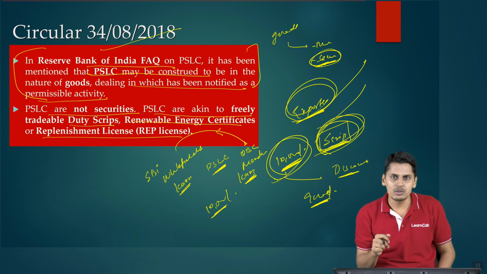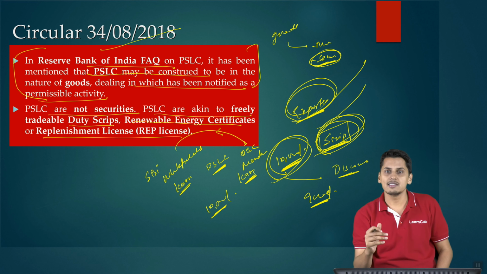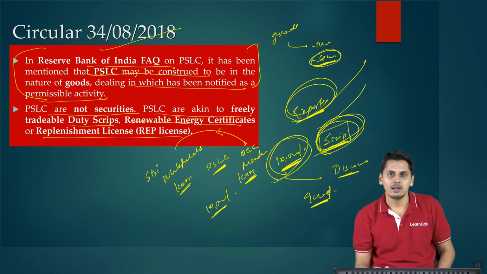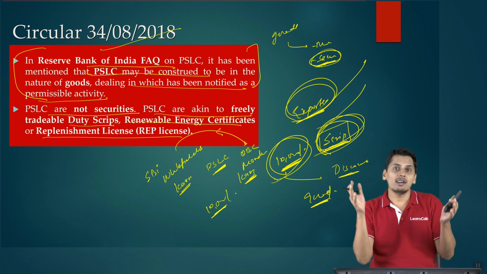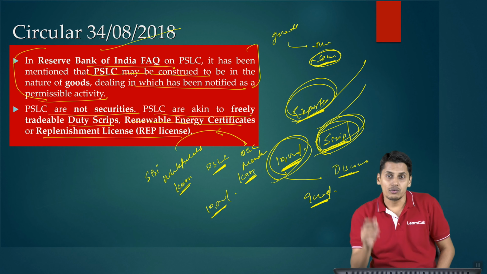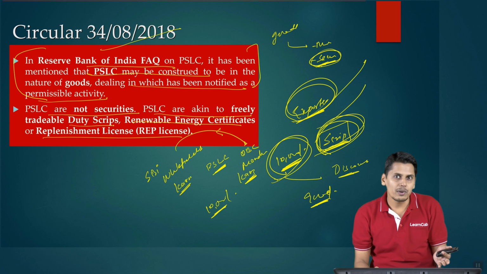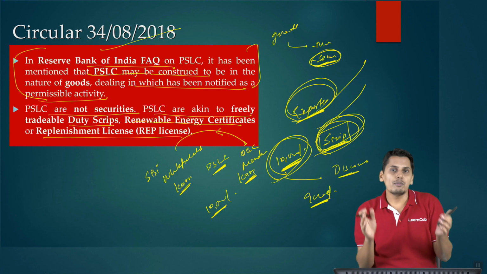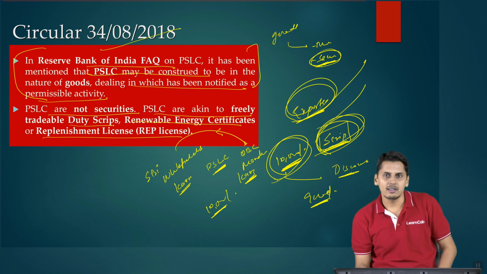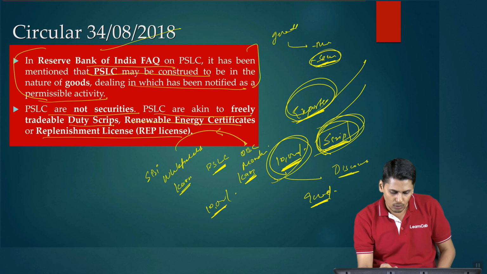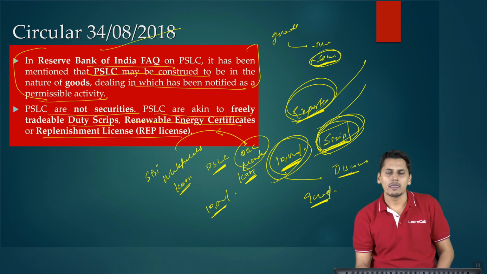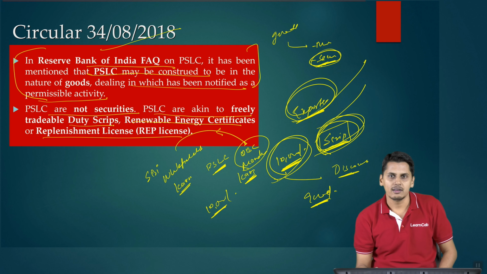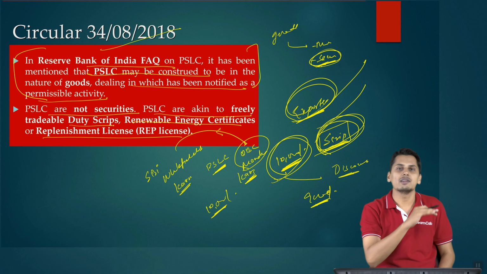Now since PSLC is goods, is it export of goods? The answer is no, it is not export of goods. Is it supply of goods to an SEZ? It is not supply of goods to an SEZ also. Then is it a domestic transaction? The answer is yes. So if location of supplier and place of supply are in two different states, it is interstate. Location of supplier and place of supply in same state, it is intrastate. We know location of supplier. Location of supplier is OBC, Mandya. What is place of supply? Let's find out what is the place of supply.